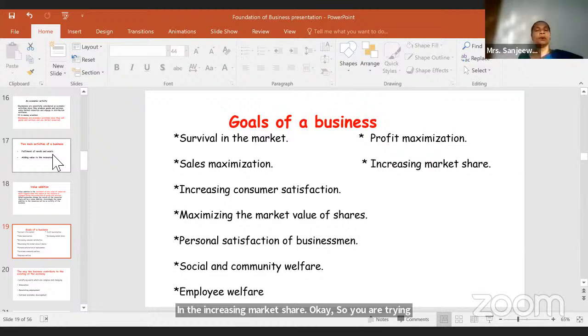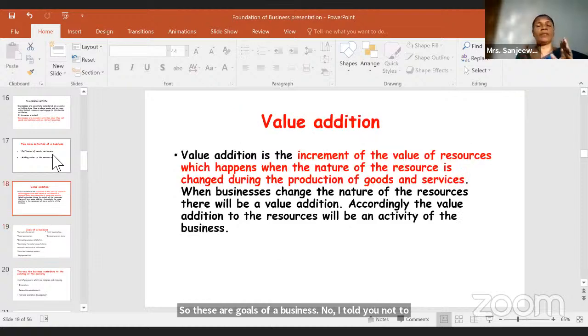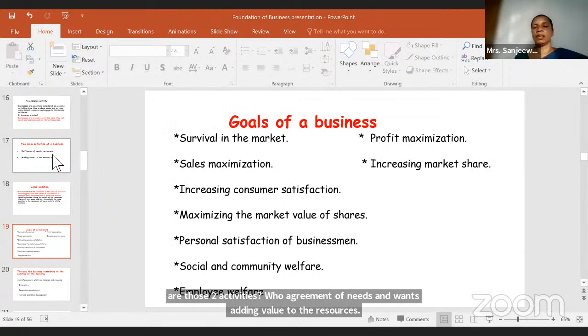So what are the goals of a business? Survival in the market, sales maximization, increasing consumer satisfaction, then maximizing the market value of shares, personal satisfaction of a businessman, social and community welfare, employee welfare, profit maximization, increasing market share. So these are goals of a business. Now I told you not to mix them with activities. So only if they ask activities of business, there are only 2 activities. What are those 2 activities? Fulfillment of needs and wants, adding value to the resources. If they ask goals, you can write all these goals, right?